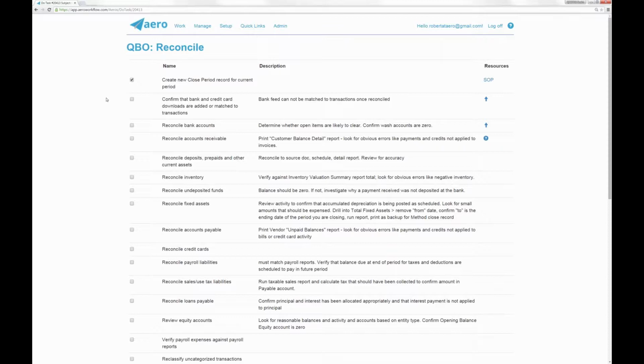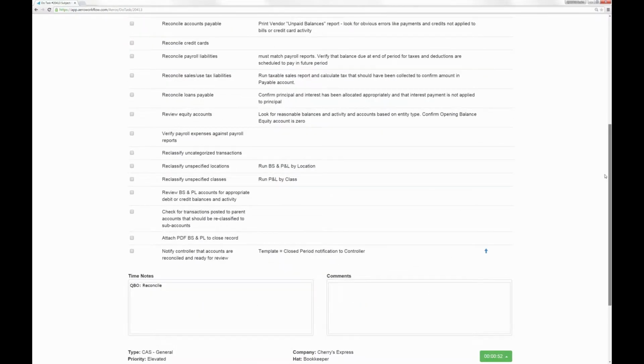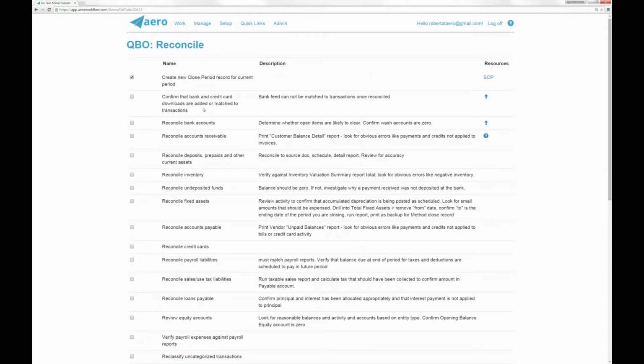So here we are, we've accepted a task, and this has a list of steps for us to do. That's a really important part of an arrow, is that when you get in here to work on this task that's been assigned to you, you have step-by-step instructions. So you may know how to close the books because you've done it 100 times, but it does not hurt to have a reminder of every little step because any of us can forget something, and especially if you're talking about things that differ from one client to the other, right?